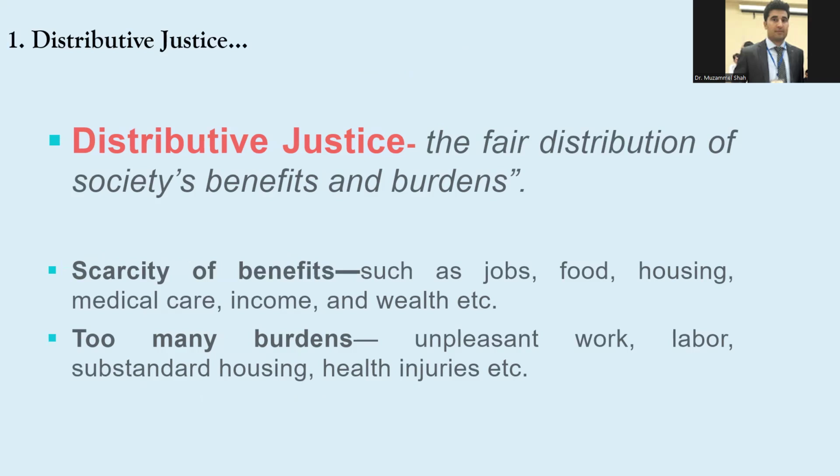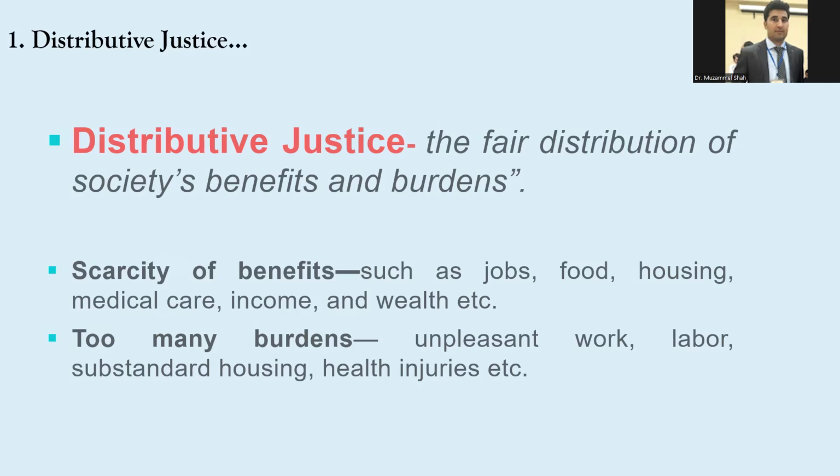The problem with this is that there is scarcity of resources or scarcity of benefits. People want benefits, but no one is willing to shoulder the burdens in society. So this may raise a conflict in a society. So distributive justice talks about the fair distribution of society's benefits and burdens. These benefits and burdens should be distributed fairly. So there are four views about the fair distribution. What is fair distribution?